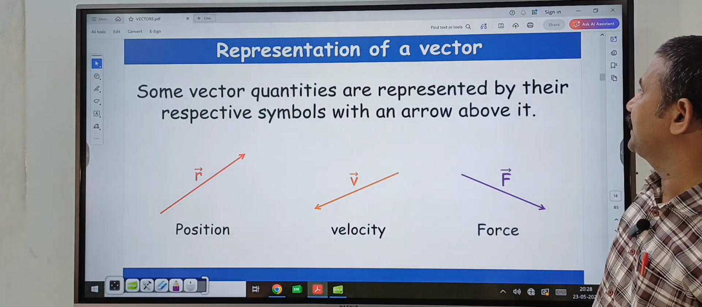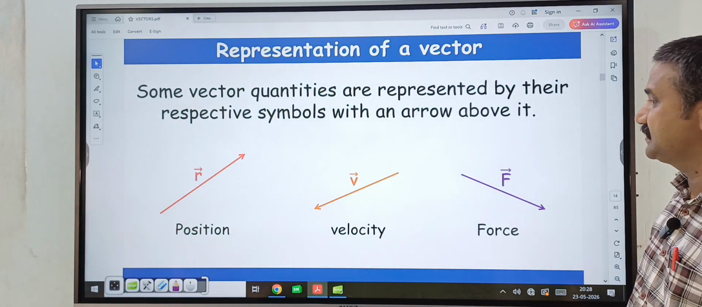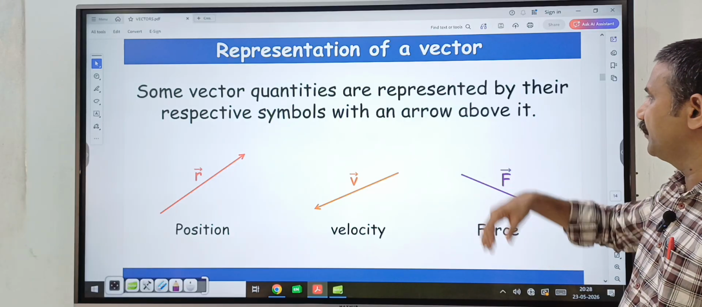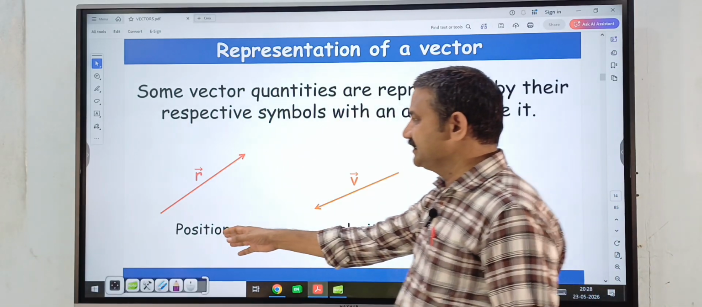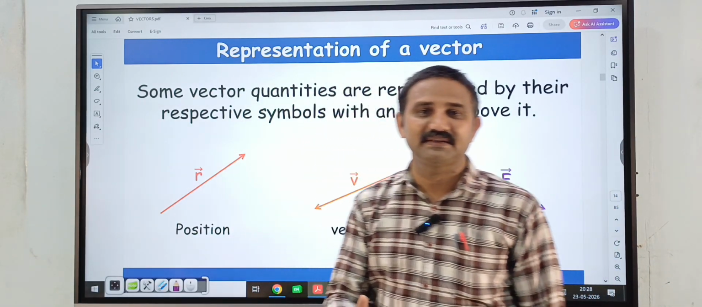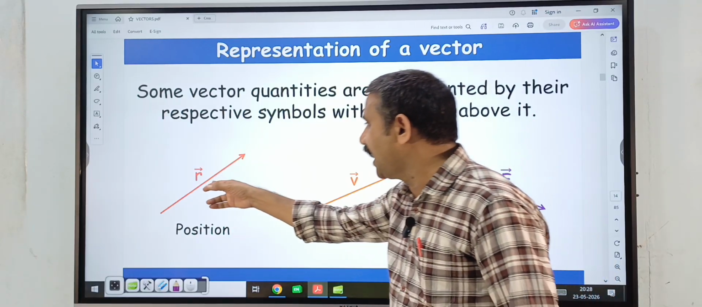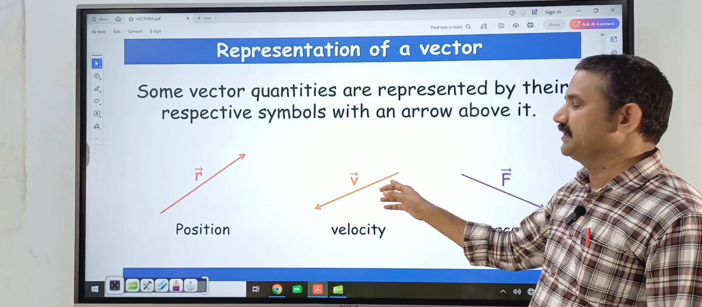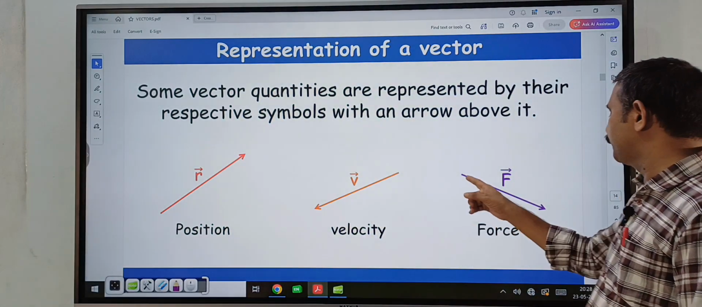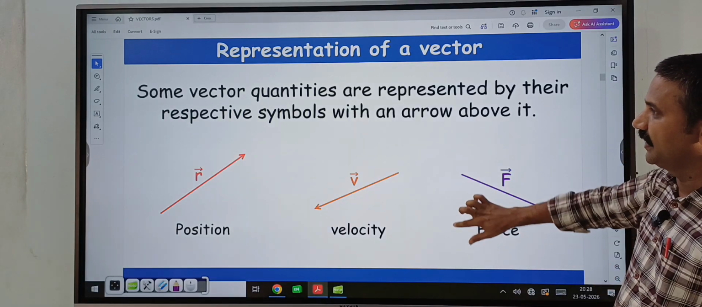Some vector quantities are represented by their respective symbols with an arrow above them. Generally the position vector is represented by the symbol R bar, velocity is represented by V bar and force is represented by F bar.